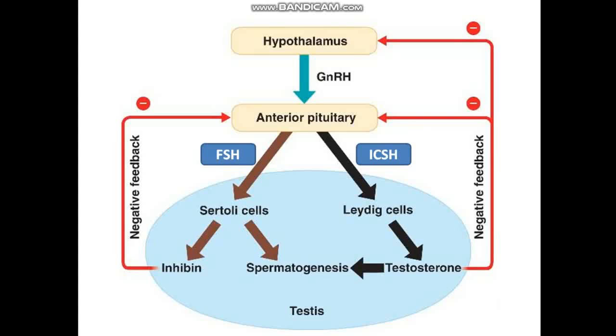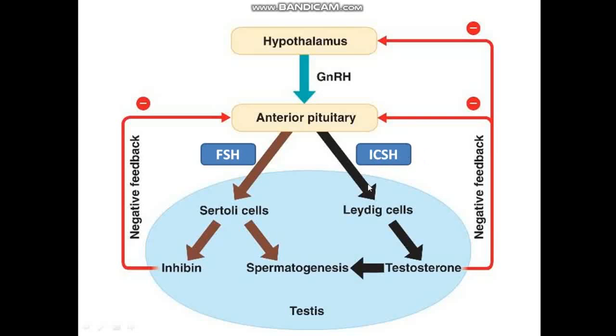Students, in the last lecture, we studied up to the structure of sperm, and today in this class we are going to learn about the regulation of spermatogenesis by hormones. The master gland, which I am showing here, the hypothalamus, produces gonadotrophin releasing hormone, GnRH, which acts on the anterior pituitary gland to produce follicle stimulating hormone and interstitial cell stimulating hormone.